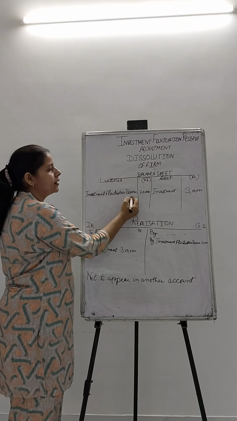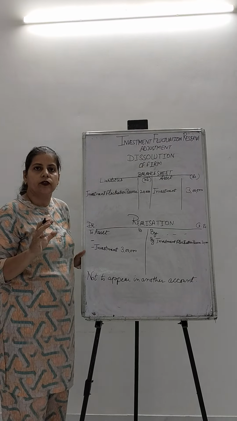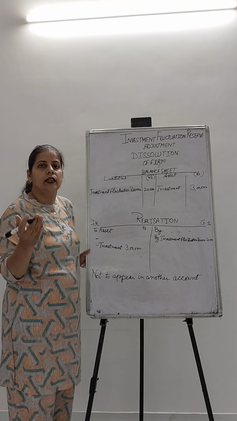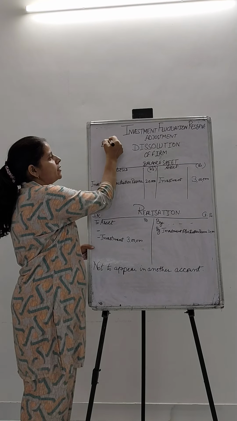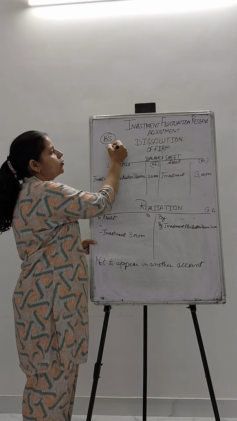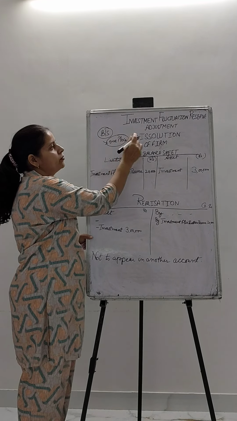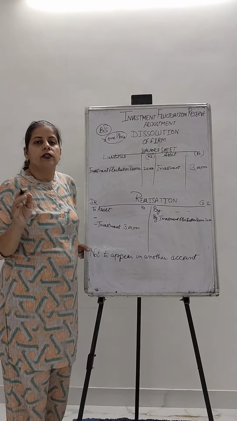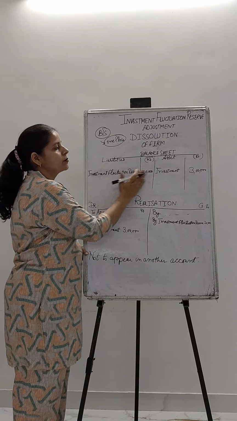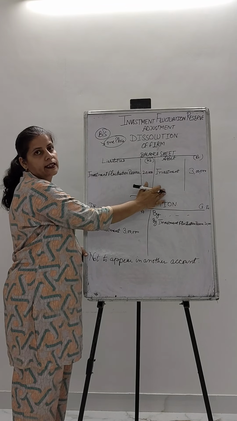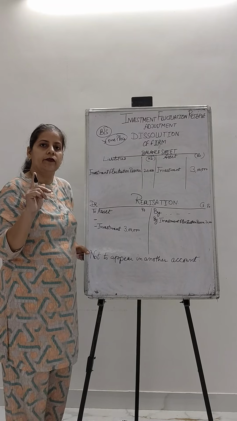Now, what is to be done for these two things at the time of the dissolution of the firm? First of all, to let you know, whatever things appear in the balance sheet, they have to appear at one place while the firm is dissolved. Whenever your firm is dissolving, the things which appear in the balance sheet will go into the respective accounts only once.